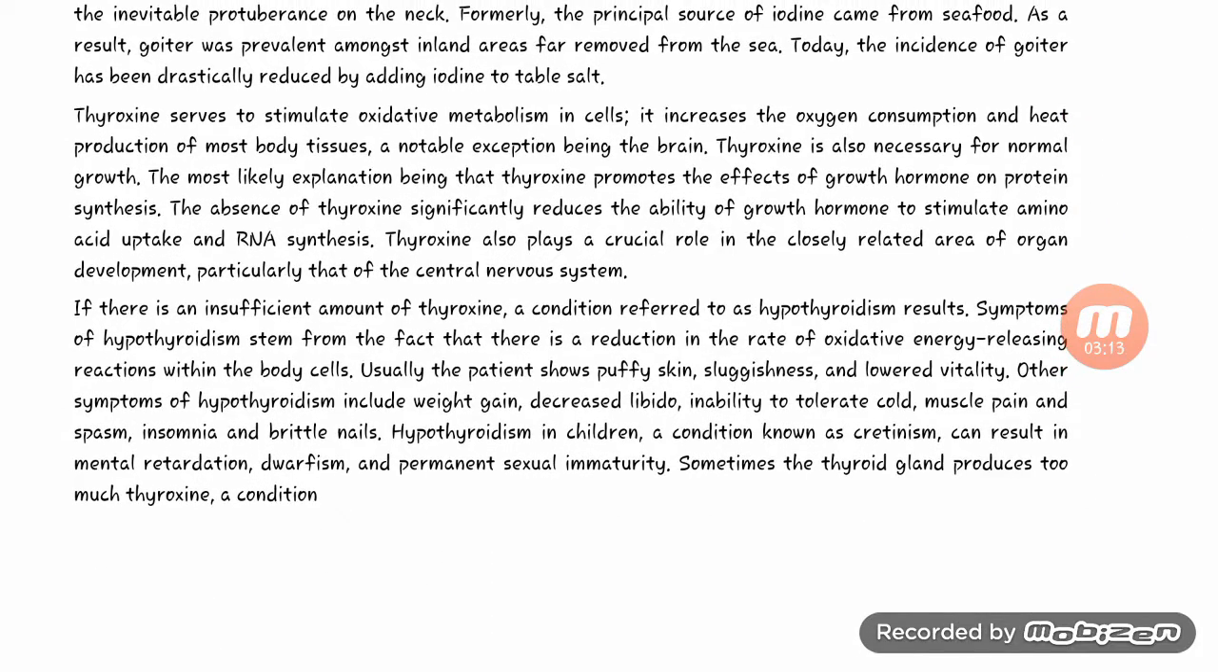Thyroxine serves to stimulate the oxidation metabolism in the cell. It increases the oxygen consumption and heat production of most body tissues, a notable exception being the brain. Thyroxine is also necessary for normal growth. The most likely explanation is that thyroxine promotes the effect of the growth hormone on protein synthesis. The absence of thyroxine significantly reduces the ability of growth hormone to stimulate amino acid uptake and RNA synthesis. Thyroxine also plays a crucial role in closely related areas of organ development, particularly that of the central nervous system.